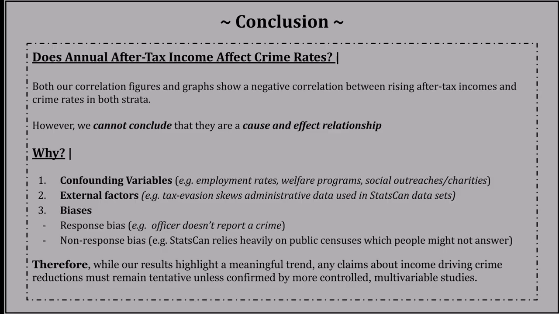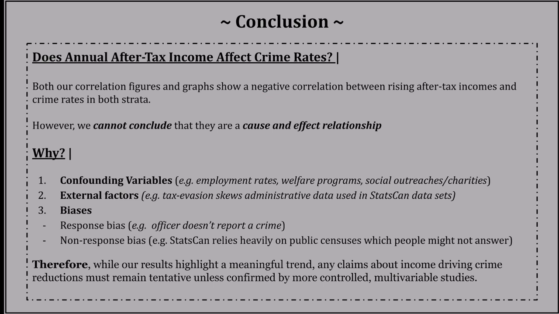Okay, so does annual after-tax income affect crime rates? So both our correlation figures and graphs show a negative correlation between rising after-tax incomes and crime rates in both strata. However, based off that, we cannot conclude that there is a cause and effect relationship. Why is that? Okay, great question. First being confounding variables.